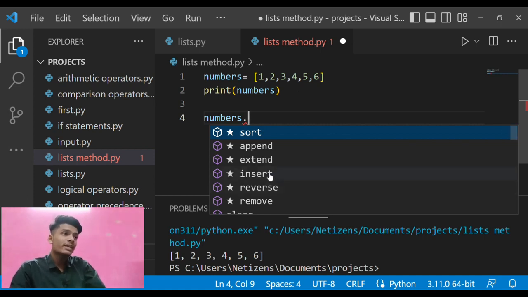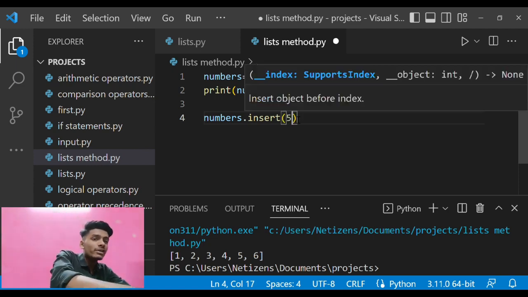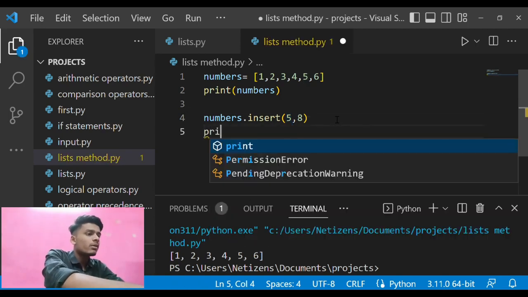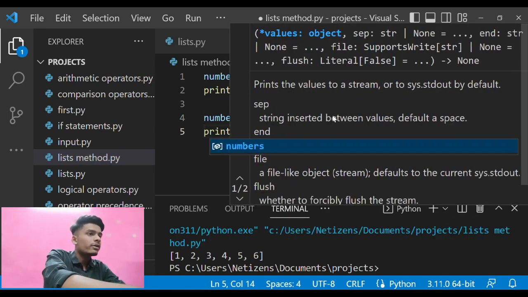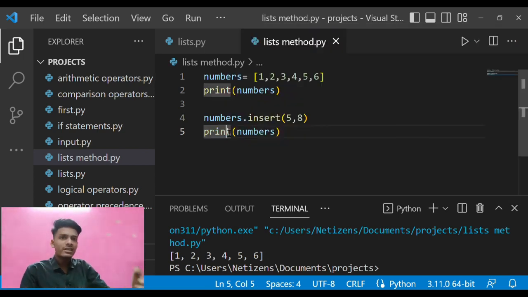Like if I want to insert a number, I just need to enter the position after which I want that number, and after that the value. This is what you need to understand. Why did I enter 5 here? Because I want 8 after 5. And after that, here you go, I need to print it again after the insertion. As I said to you guys, these are temporary results made in the list. The complete list is not changed, but there are a bunch of things by which you can change the list as well.